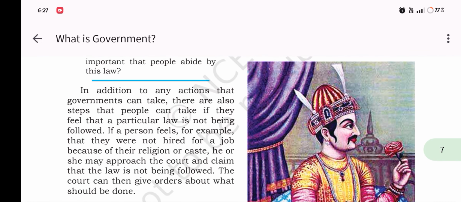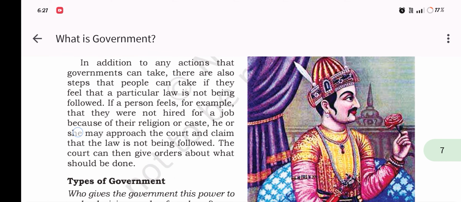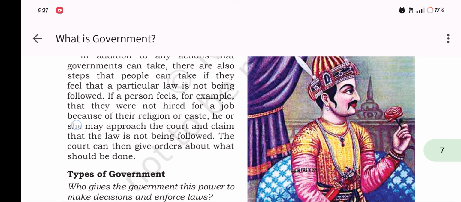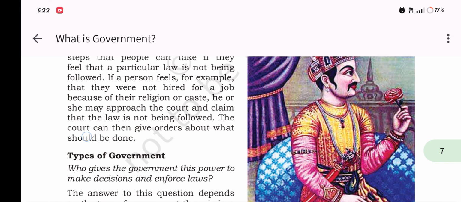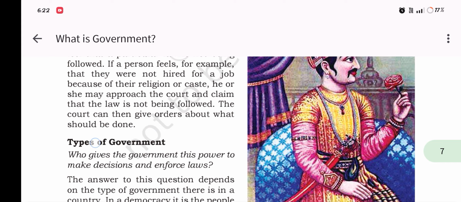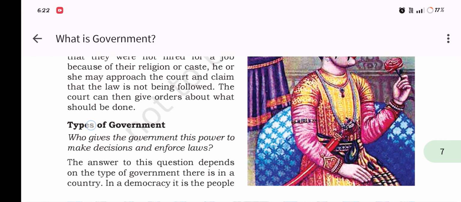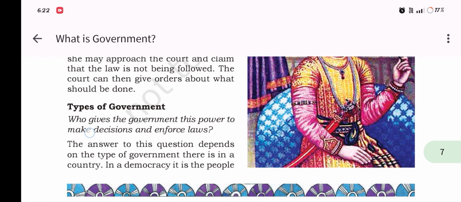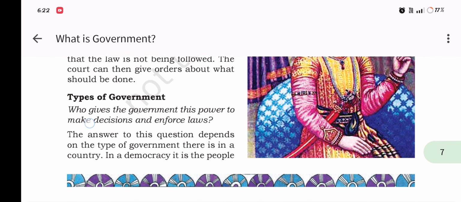In addition to any action that government can take, there are also steps that people can take if they feel that a particular law is not being followed. If a person feels, for example, that they were not hired for a job because of religion or caste, he may approach the court and claim that the law is not being followed. The court can then give an order about what should be done.